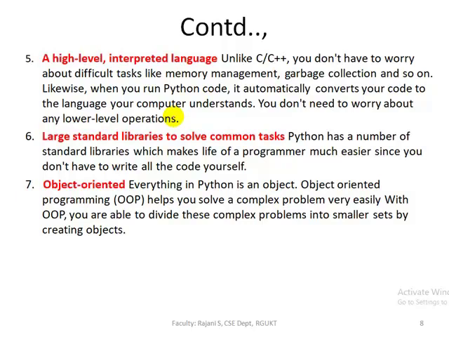And Python is object-oriented programming. Everything in Python is an object. Object-oriented programming helps you solve a complex problem very easily. Here OOP means object-oriented programming. OOP is used to divide a complex problem into smaller sets by creating objects. These are the different features of Python. Now we'll move to the next slide.